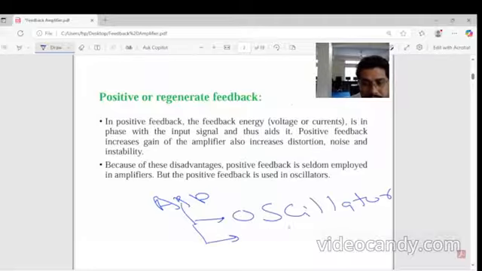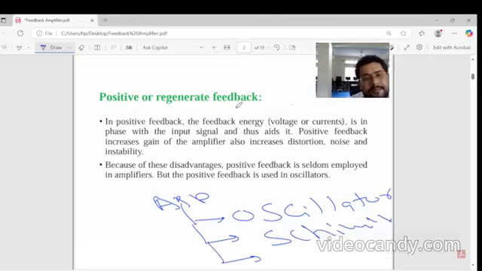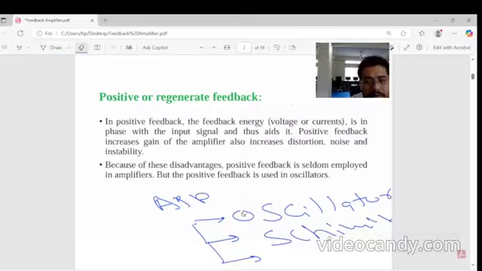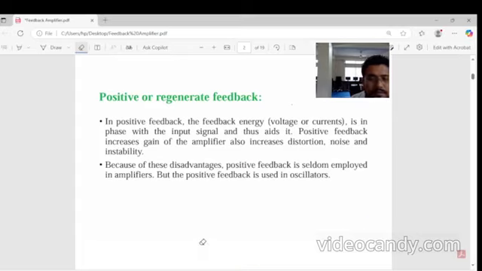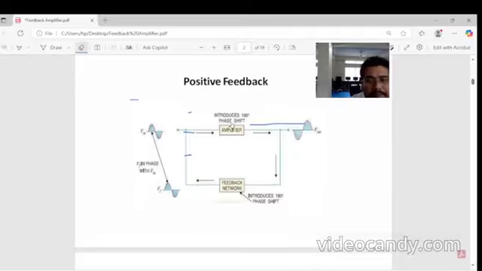Second, we can also use it in symmetrical circuits, and we can use it in this way for all these things. So this is positive feedback.